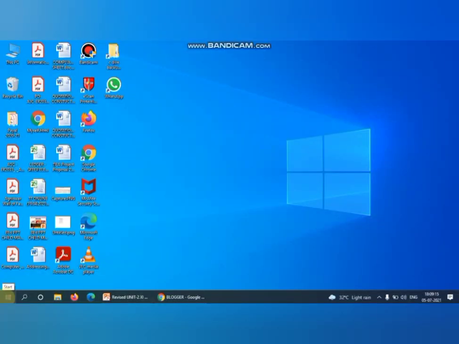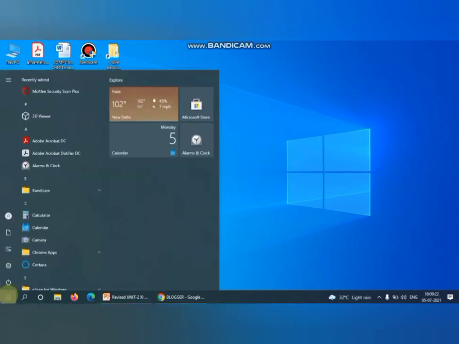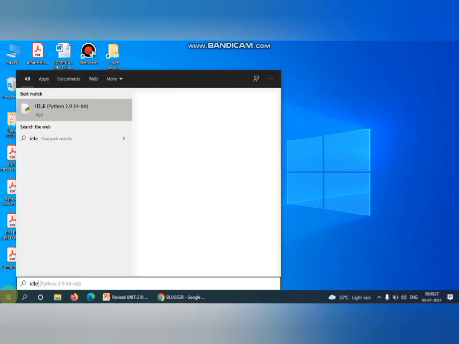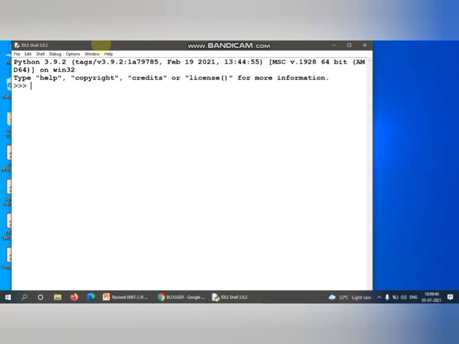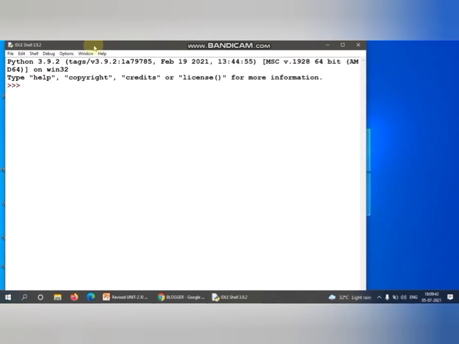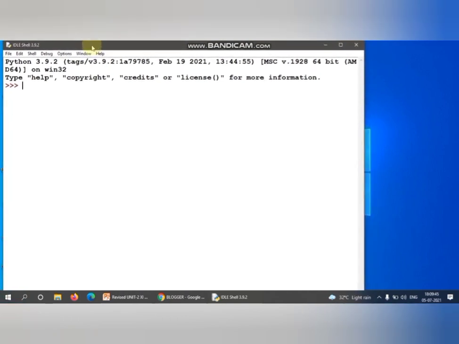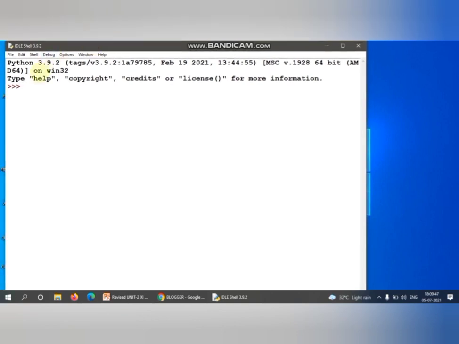So let me show you the practical part of doing Python with the two modes. Just press start, and you can just write IDLE or maybe Python. So this will be your Python app which you're going to open. See, this is our Python shell. Here is our Python shell, and I hope you all can see better.